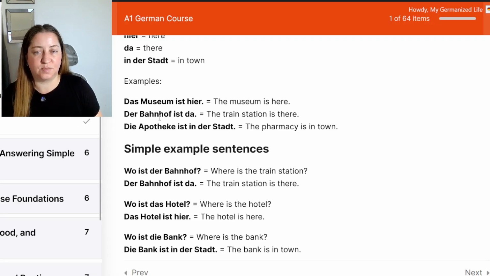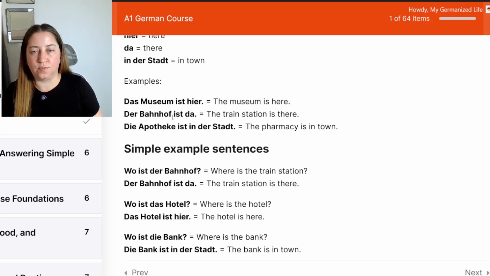And we could say das Museum ist hier. The museum is here. Now notice Museum is pronounced much differently in German. Instead of the English pronunciation, we're saying Mu-ze-um. So it has 3 syllables. In English, we say museum. It's more like 2 syllables.